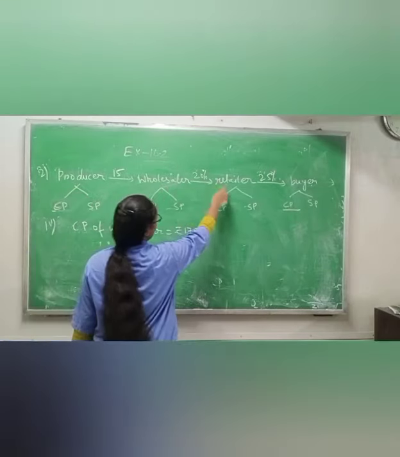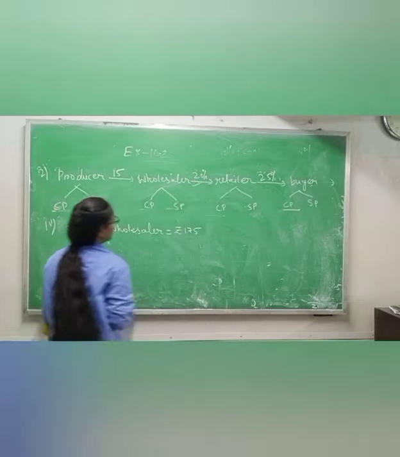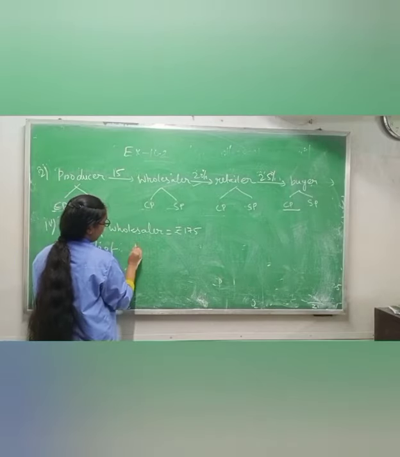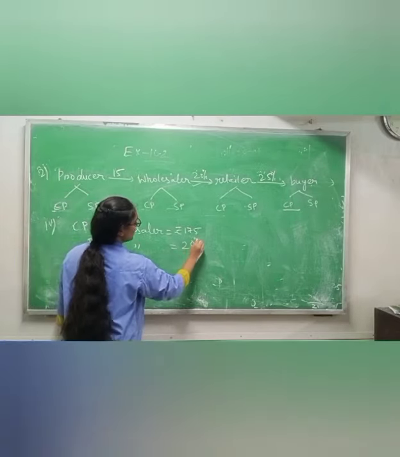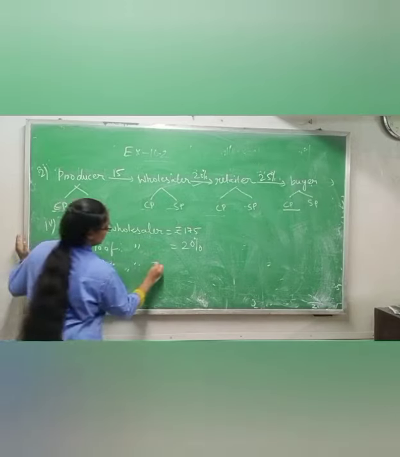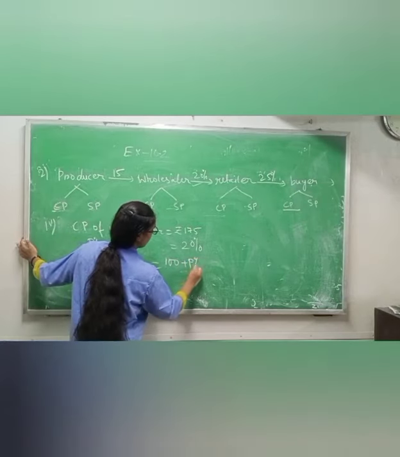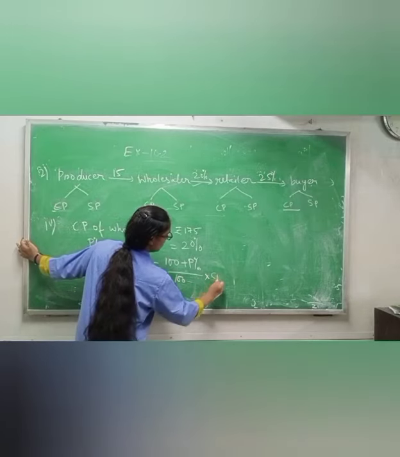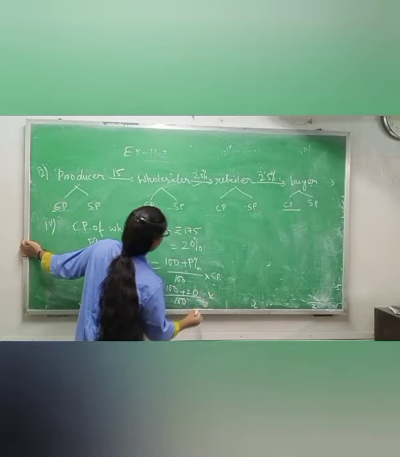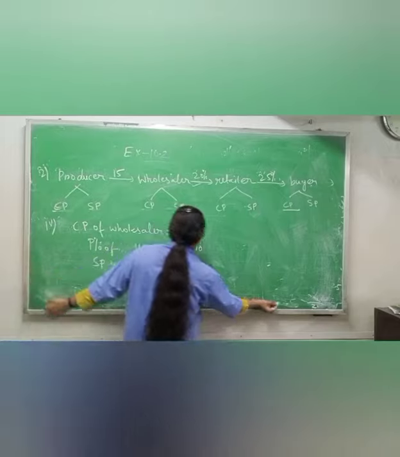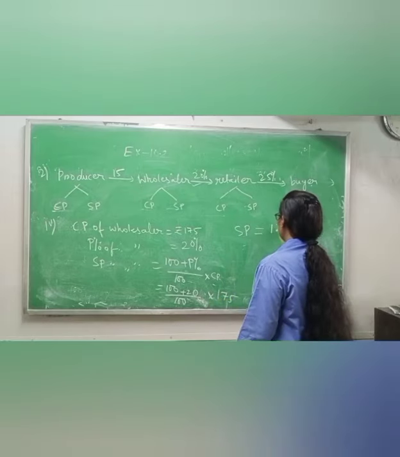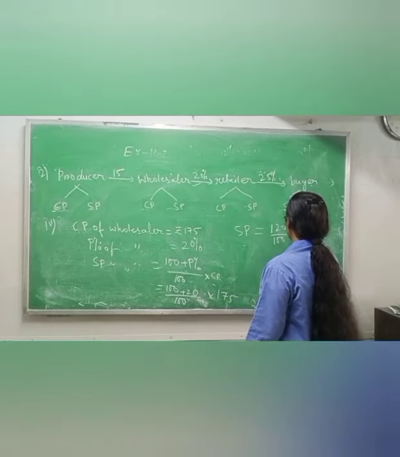When the wholesaler is selling to the retailer, at that time he is making 20% profit. It means profit percentage of wholesaler is 20%. Now selling price of wholesaler is 100 plus profit percentage by 100 into CP. Same thing, 100 plus 20 by 100 into CP, cost price 175. So how much will be the selling price of wholesaler? 120 by 100 into 175.